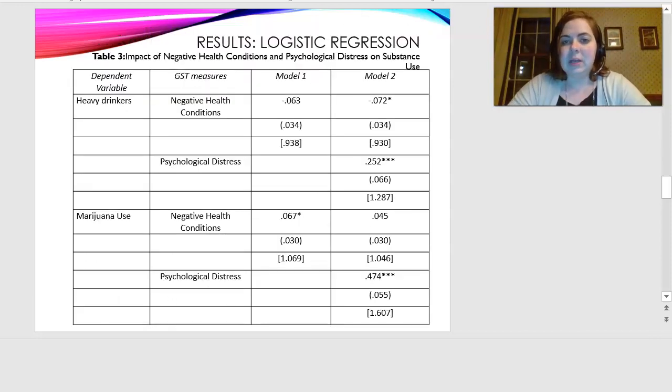So my next table was a logistic regression, and here in the first model, marijuana use was related to negative health conditions. So 6% of those with more negative health conditions were more likely to use marijuana. In my second model, I added psychological distress to that negative health conditions scale, and we see that those who have some serious psychological distress are more likely to be heavy drinkers or use marijuana, with 28% being a heavy drinker and 60% using marijuana.